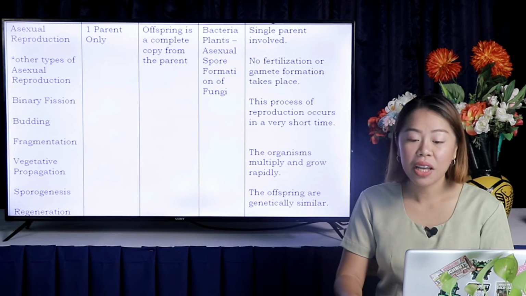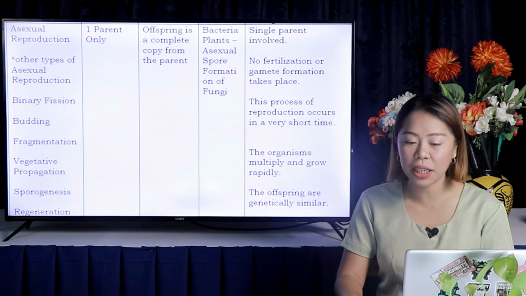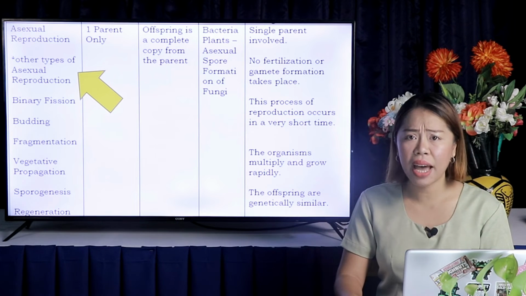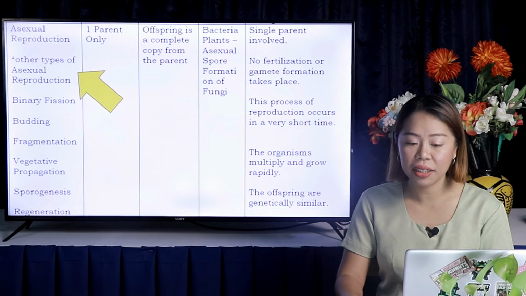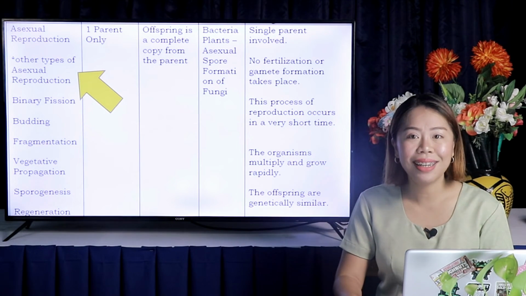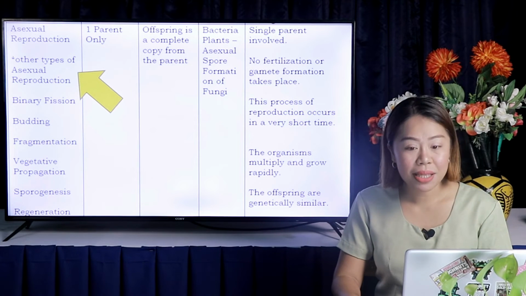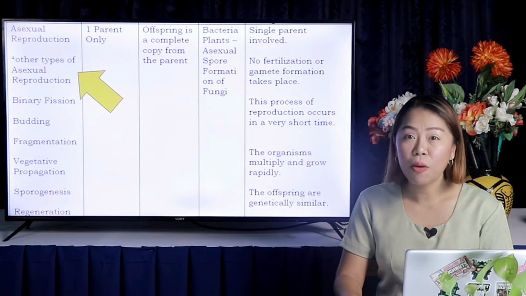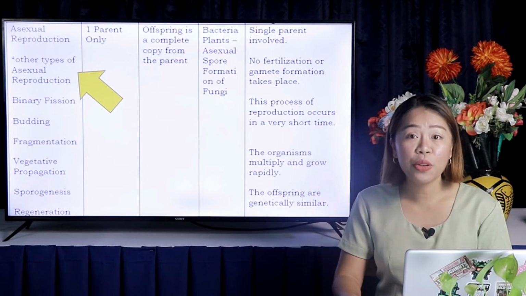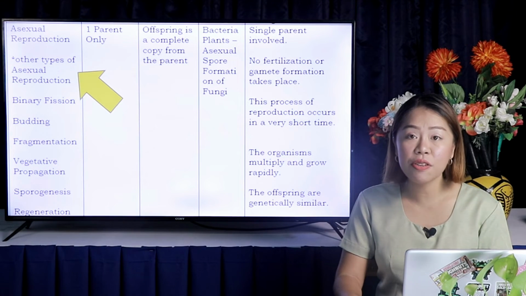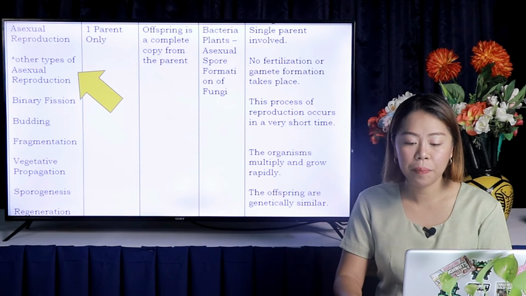Let us now move to asexual reproduction. There are other types of asexual reproduction, which we will discuss later. They are binary fission, budding, fragmentation, vegetative propagation, sporogenesis, and regeneration. One parent is involved in this reproduction. Its offspring is a complete copy of the parent.